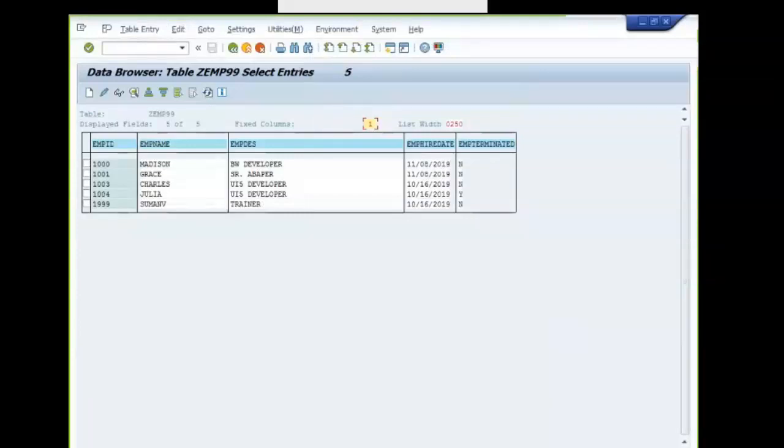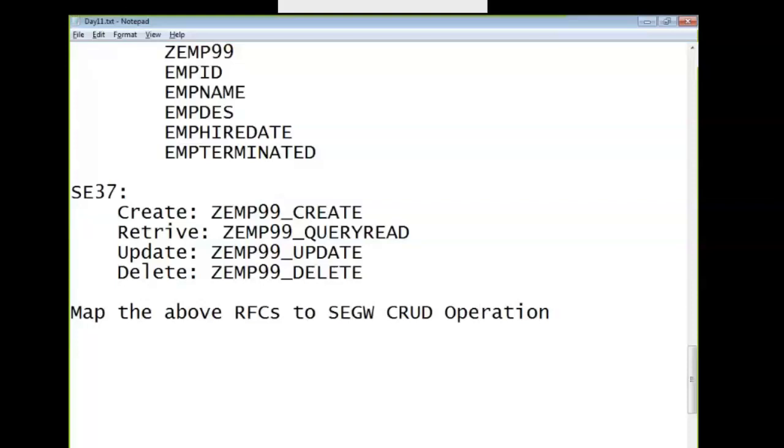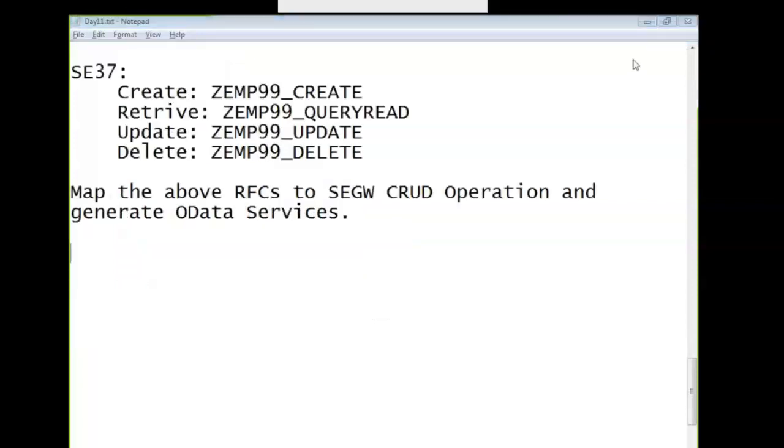So I'll map these RFCs into the SEGW. Map the above RFCs to SEGW CRUD operations and generate code data services. Okay, so let us go into the SEGW.